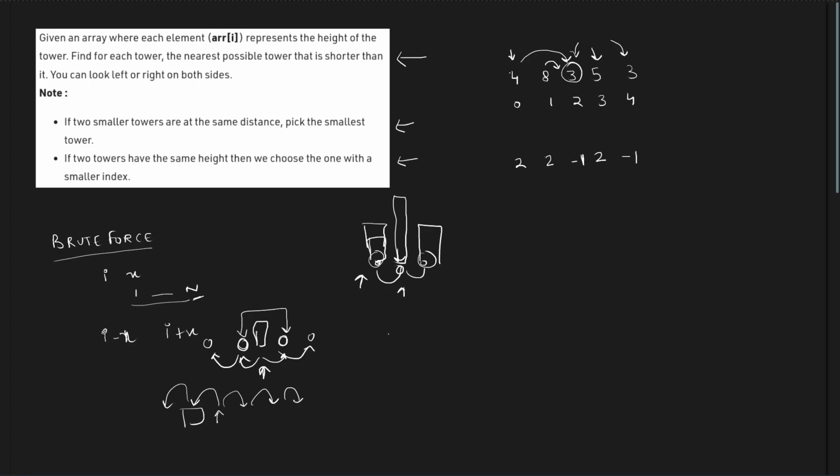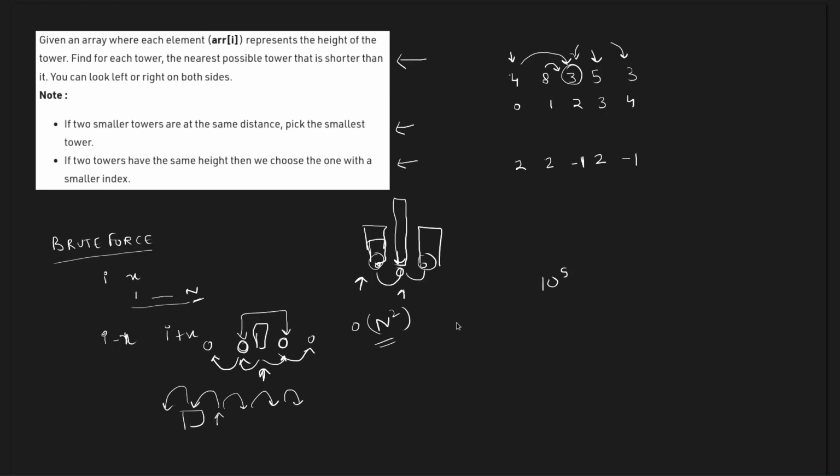Now the overall time complexity is, you will have to traverse I from 1 to n and x from 1 to n also. So the overall time complexity is O of n square. This is definitely not going to work in our case, because n is up to 10 to the power 5 here. Now let us discuss a much better approach which is going to work in O of n.